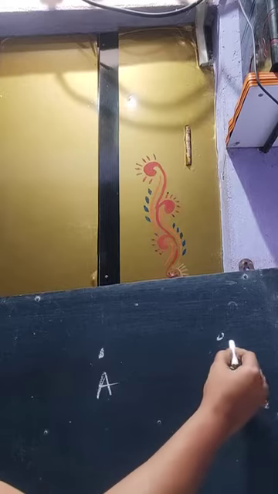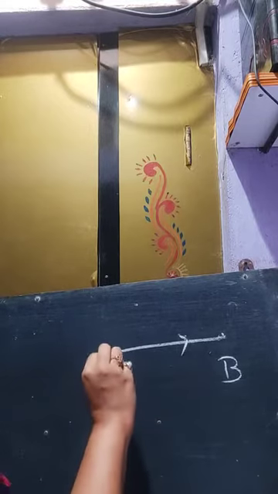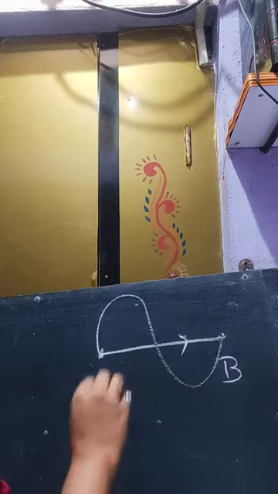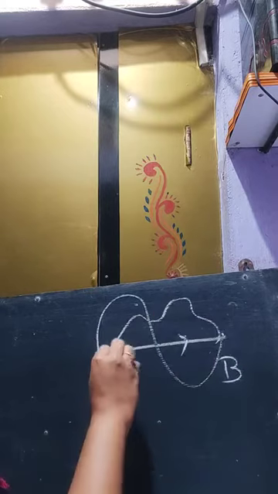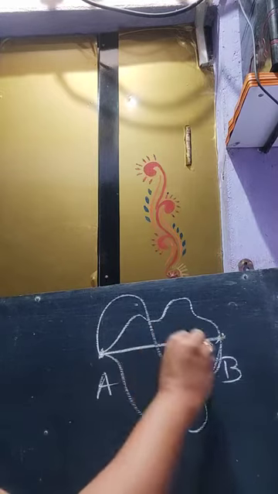So, pictorially I will show you. Suppose this is point A, this is point B. So this is your initial position, this is your final position. From A to B there is only one shortest path, that is from A to B. You can go from A to B like this, like this, like this, all this way you can go from A to B, right.